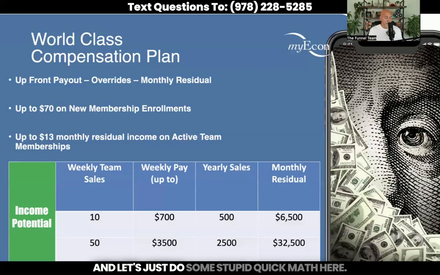And let's just do some quick math here, what that would add to your bank account. So 6,500 times 12, that would be an extra $78,000 per year that you could be earning with your myEcon business at only 10 new team members per week. Like, that's crazy money right there with very minimal effort.